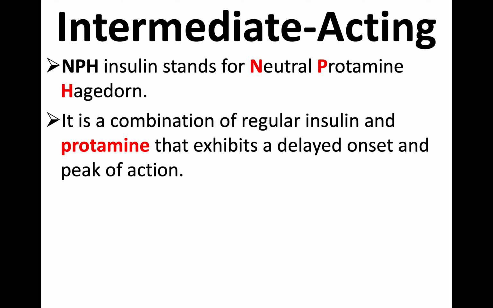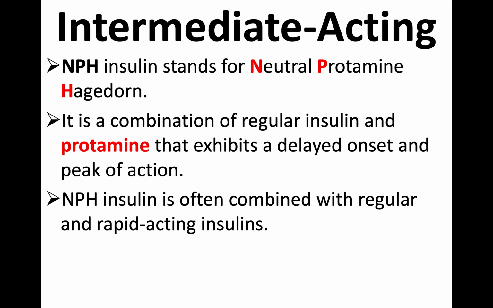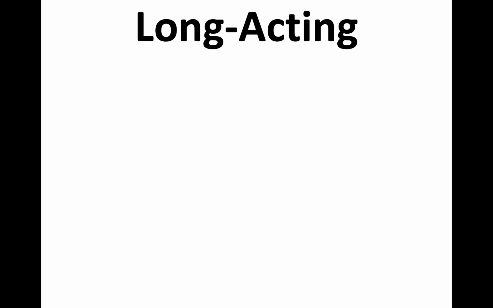If you don't remember, please refer to what a depot preparation is. NPH is often combined with regular and rapid acting insulin. See, the pre-mixed insulin preparations are available according to patient convenience, like to cover around the clock, or only the postprandial, or to cover the baseline. So based on the patient's requirements, the pre-mixed insulin preparations are available.